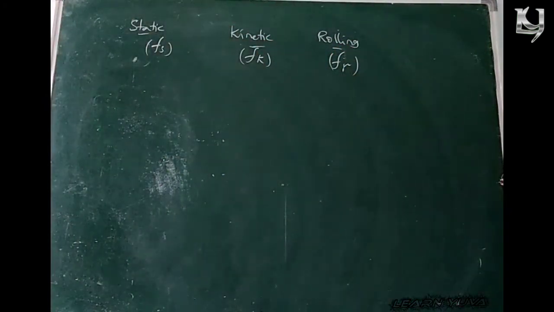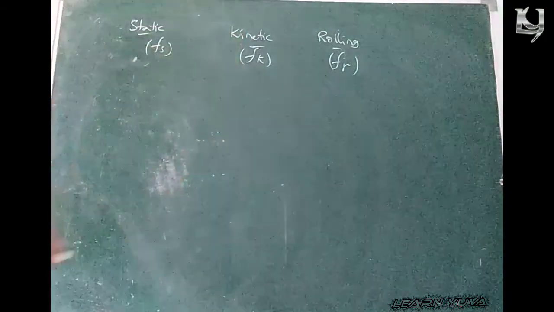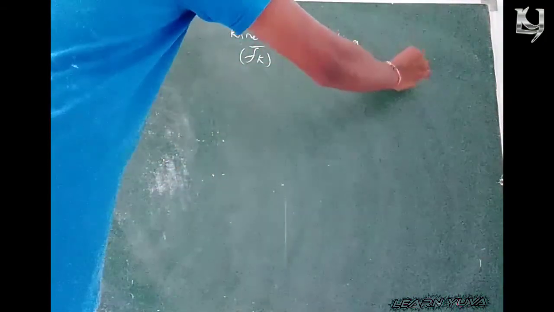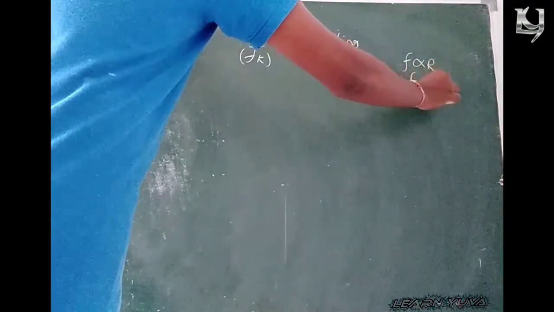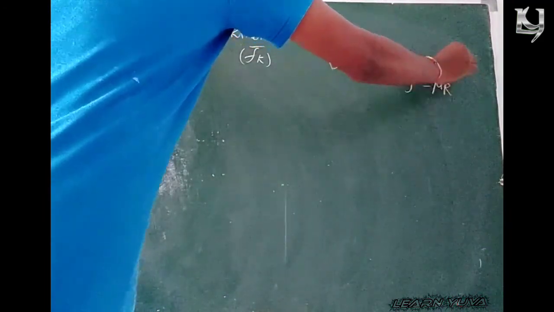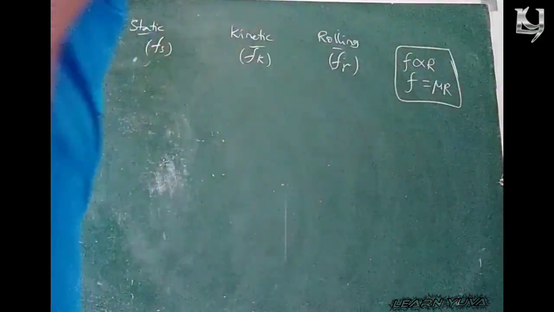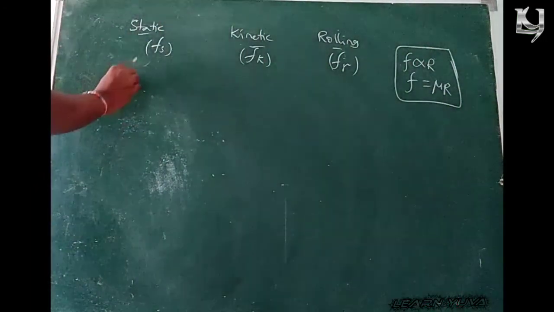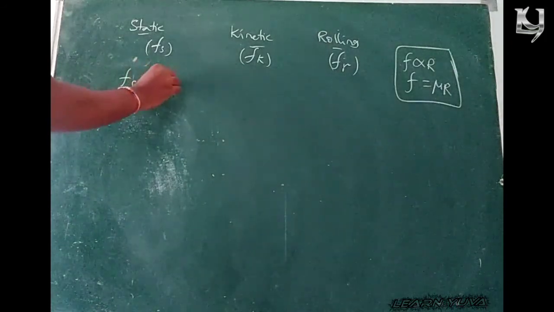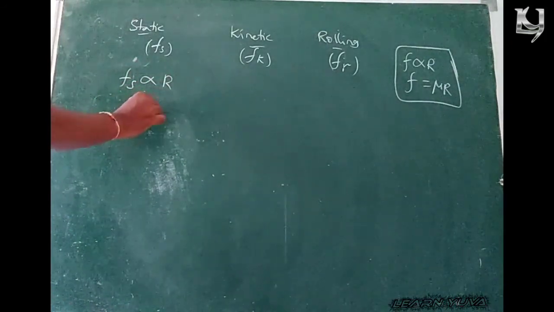By the formula, F is directly proportional to R and F is equal to mu R. R and N both are the same. So based upon this, Fs is directly proportional to R. Fs is equal to mu into R.